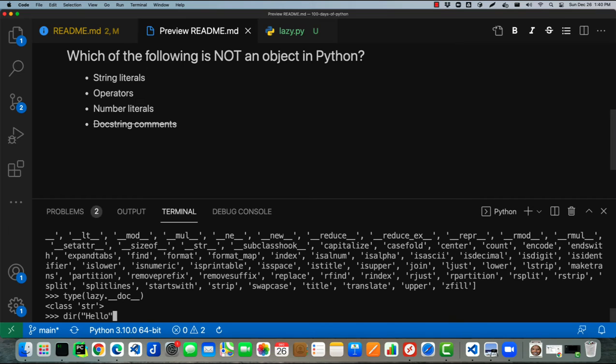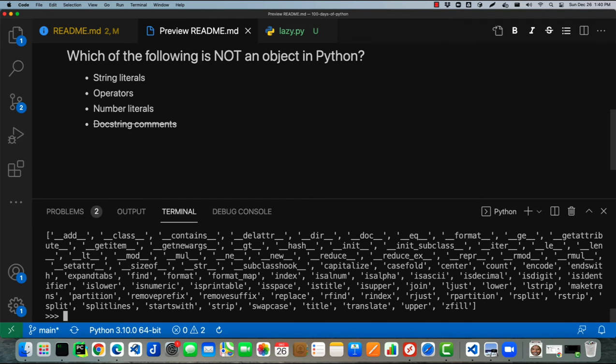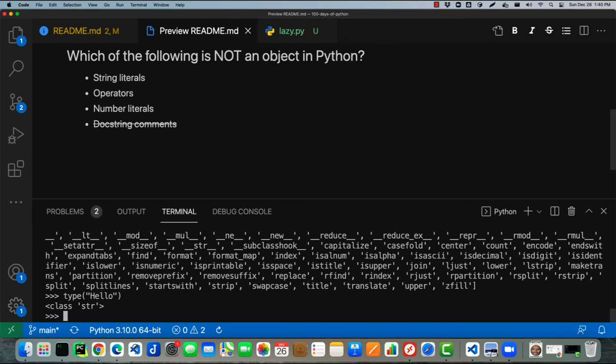And we haven't assigned it to a variable. We haven't done anything with it. All that is a string literal. Let's run dir on that. Well, what do we get? Well, it looks a lot like docstring looked, right? A string literal is a member of the string class. Let's just confirm that using type. Hello is a member of the string class.